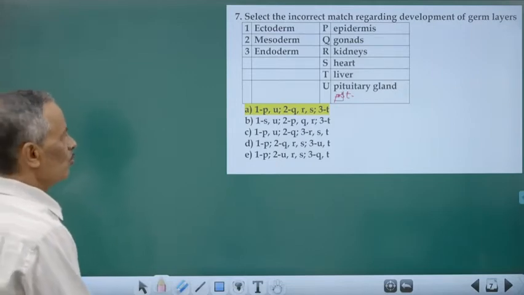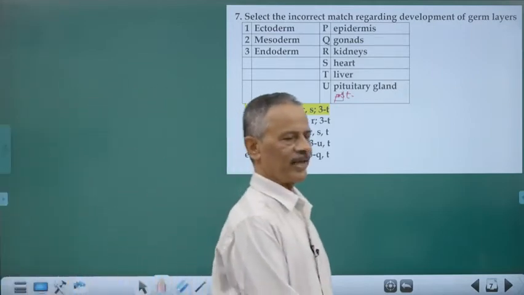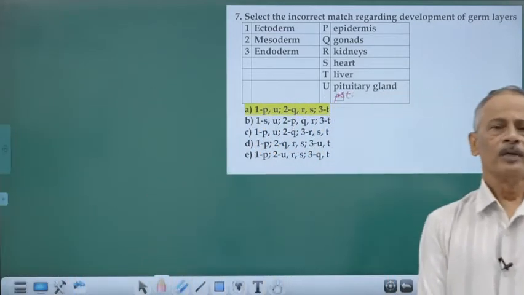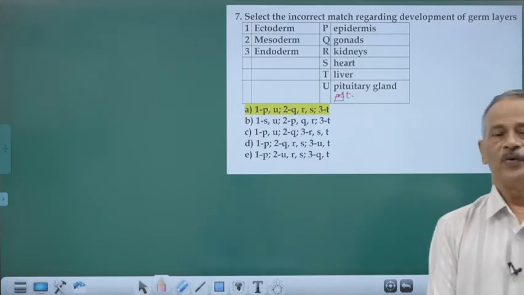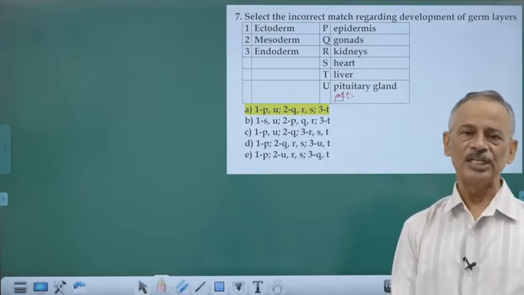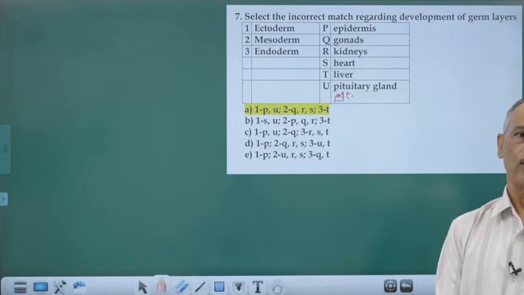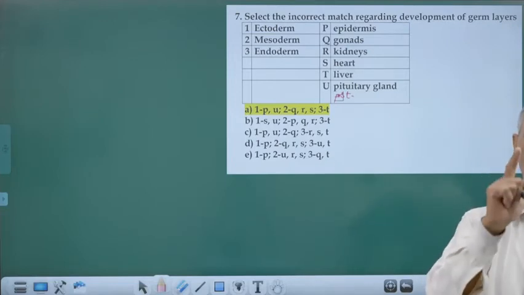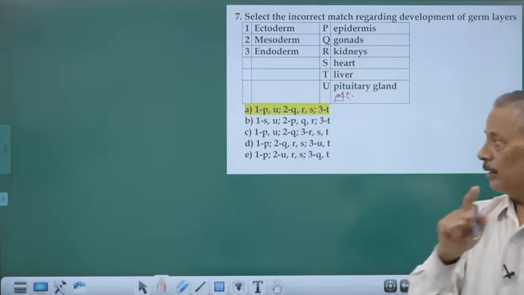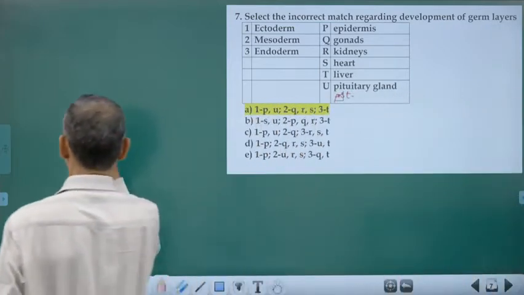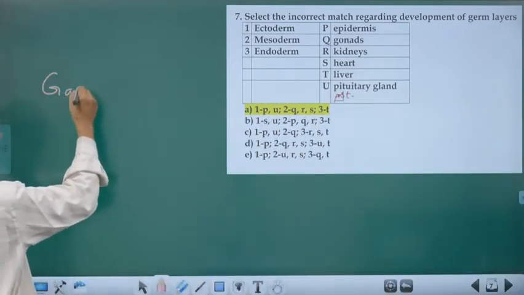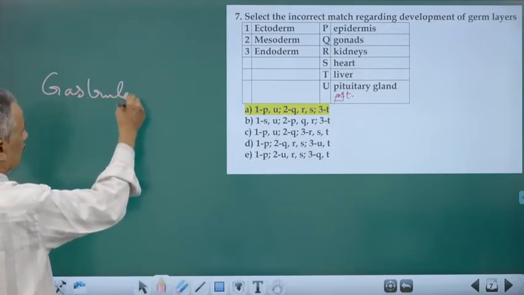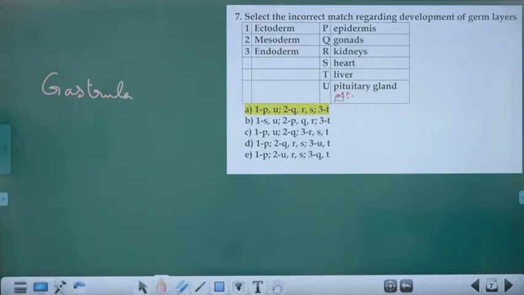Now, what are the tissues that are all developing from the 3 germ layers? Remember, we are all triploblastic. We are having 3 germ layers developing: ectoderm, endoderm, mesoderm. These 3 germ layers are developing for the first time during gastrulation. Gastrula is the stage during which these 3 germ layers are established for the first time.